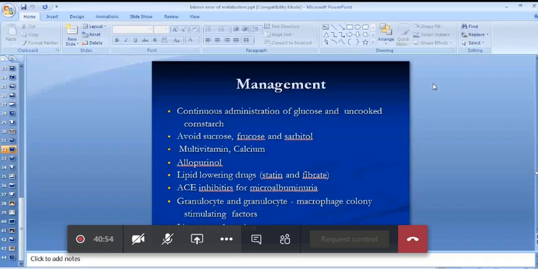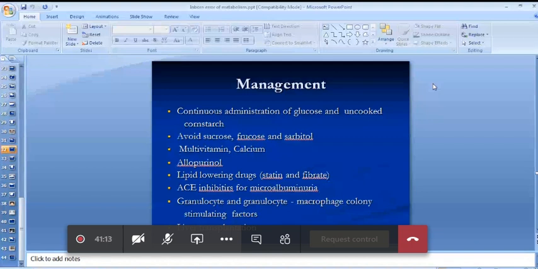The other management protocols include multivitamins, calcium administration, and avoiding sucrose, fructose and sorbitol because these cannot be metabolized. You have to give a uric acid lowering drug, that is allopurinol.